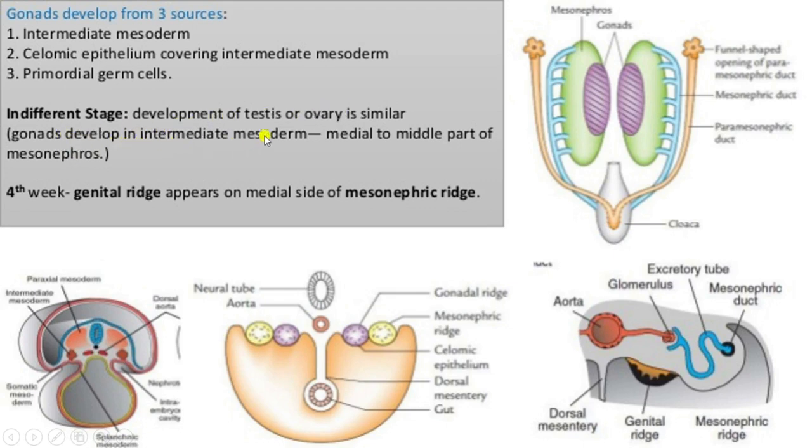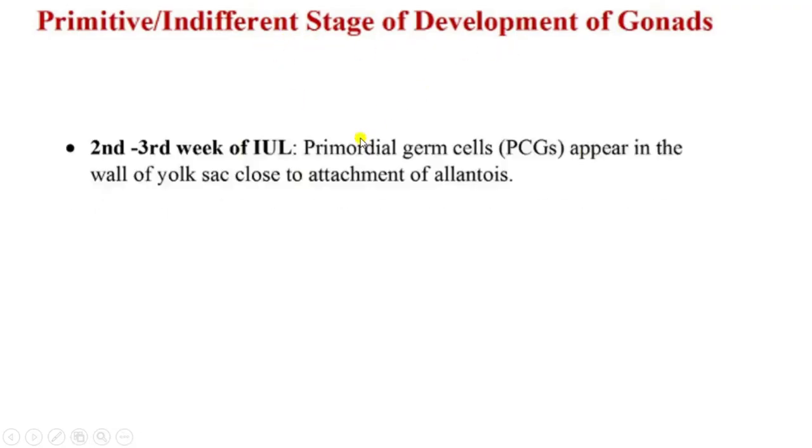Gonads develop in the intermediate mesoderm, medial to the middle part of the mesonephros. So this is the middle part of the mesonephros, where the gonads develop from the intermediate mesoderm, right? And this is the genital ridge, and lateral to the genital ridge there is the mesonephric ridge, which has the genital ridge in its medial part. This is the primitive or indifferent stage of the development of gonads.